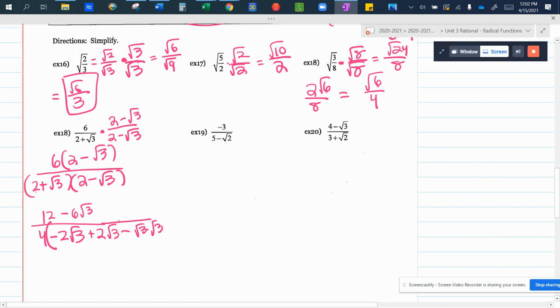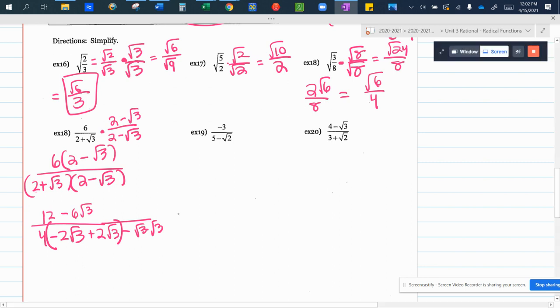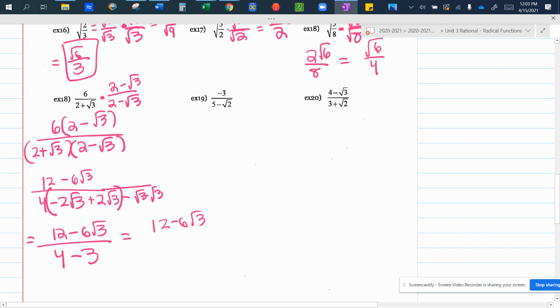So now, what do we notice about the middle? What's happening to these middle two terms? What is the value of something minus itself? 0. So they're going to cancel each other out. So this is going to equal 12 minus 6 root 3 over 4 minus 3, because a root times itself is the radicand. So I get 12 minus 6 root 3, because 4 minus 3 is 1. Do I have to write the 1 in the denominator? No, that is my final answer.